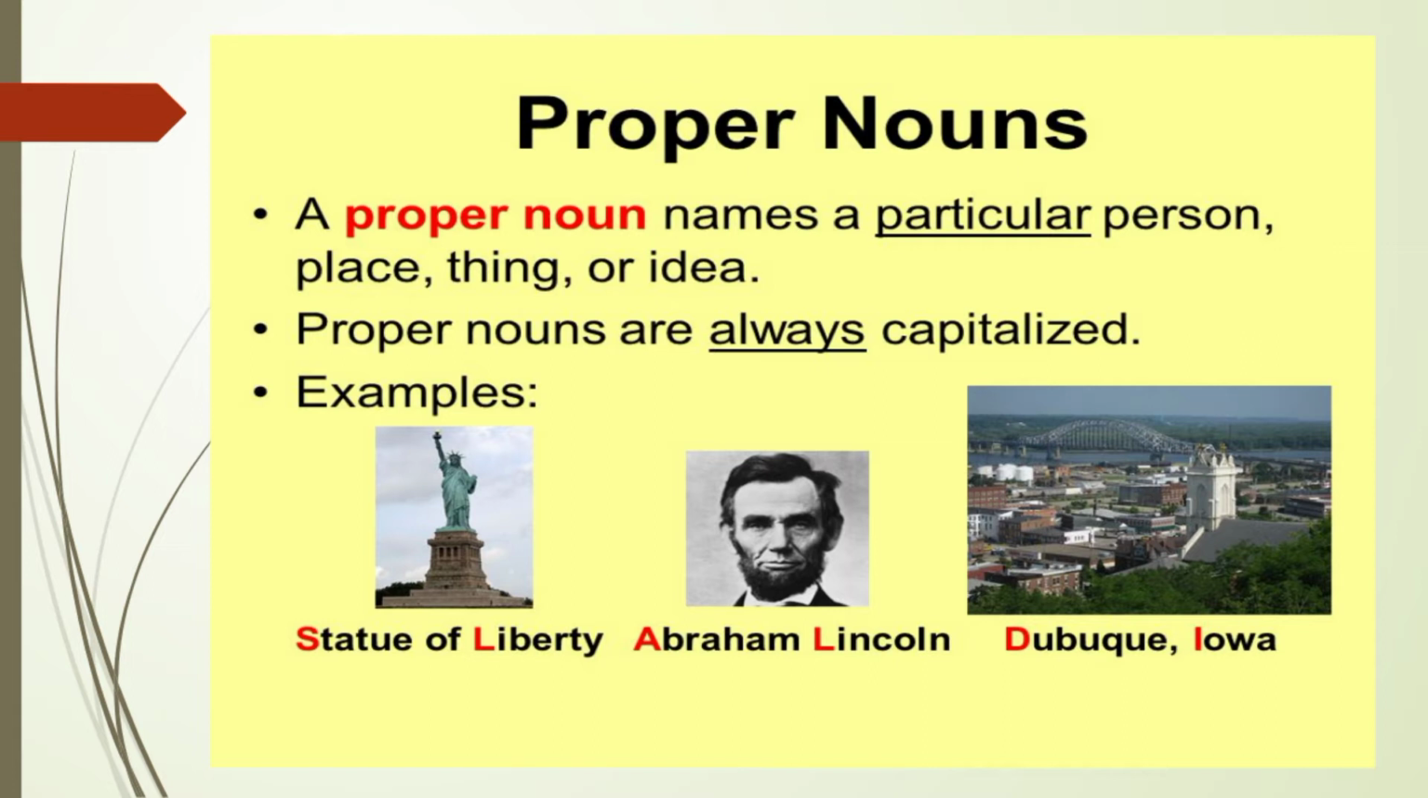Then what is a proper noun? A proper noun names a particular person, place, thing or idea. Proper nouns are always capitalized. Remember children, proper nouns are always capitalized. Examples: Statue of Liberty, Abraham Lincoln, then tuberculosis.